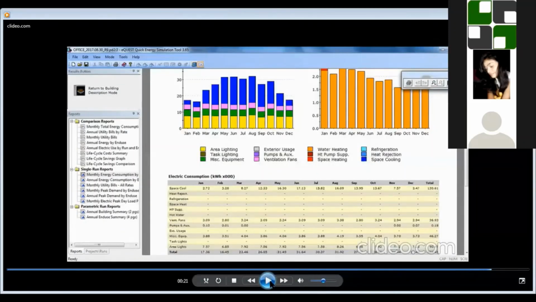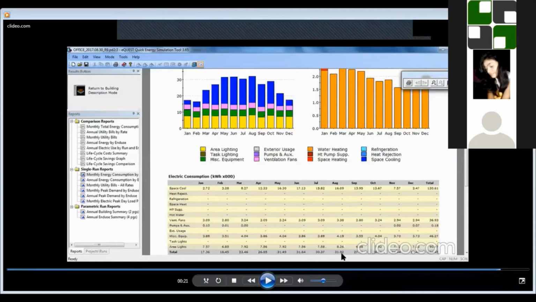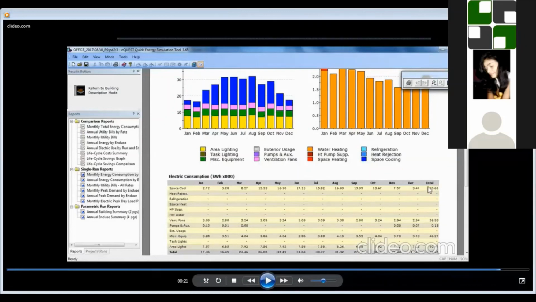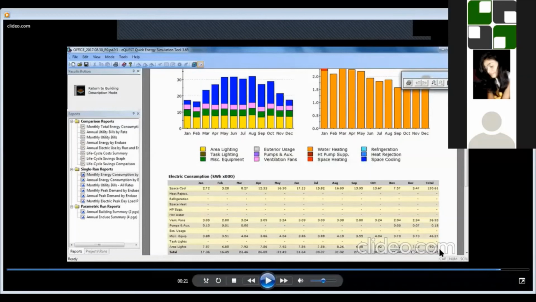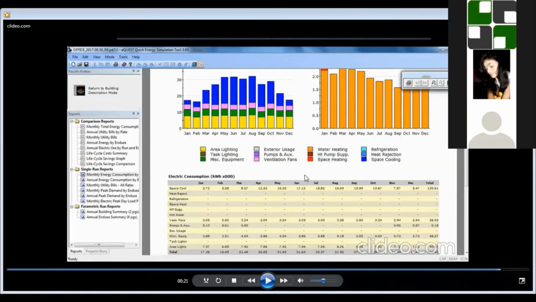And this one is the end result, in which we are going to analyze how to optimize the energy performance. Starting from space cooling, ventilation fan, pumps and auxiliaries, and miscellaneous equipment consumption, then the lighting consumption, and the overall month-wise consumption, and this total would be the year-wise consumption. From this, basically, the EPI will be derived. EPI, as I told, is the consumption per overall building area in square meters. So this is the per year consumption, and you can directly take the EPI of the building. Based on the EPI, you can tell how good the building is operating in terms of energy.